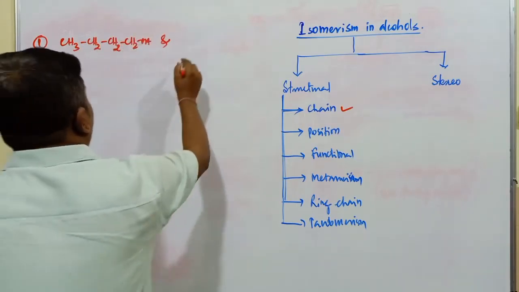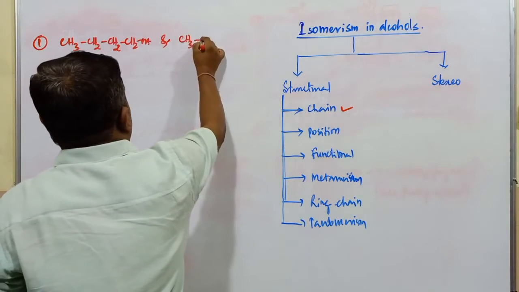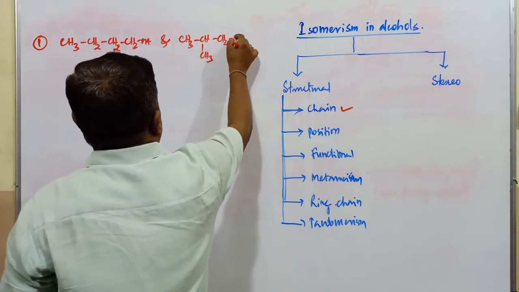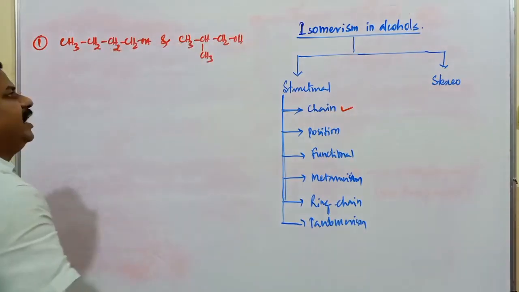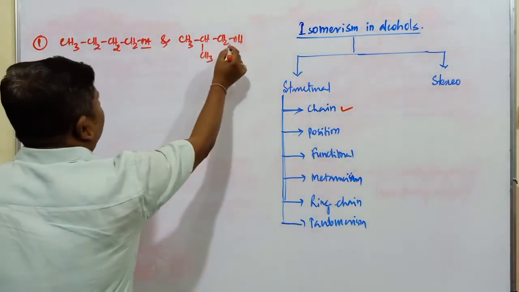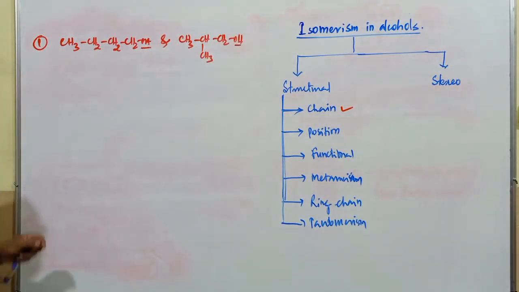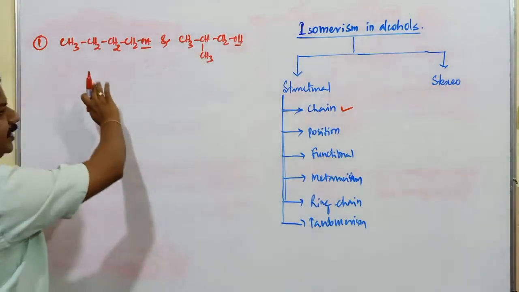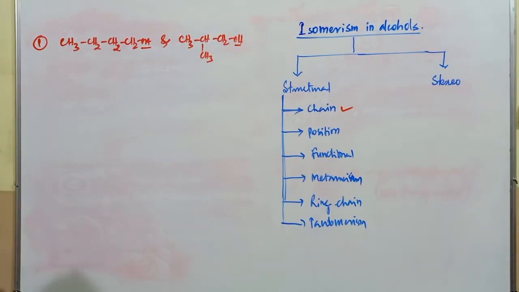What is the chain isomer of this compound? It is CH3CH(CH3)CH2OH. These two compounds have the same number of carbon, hydrogen and oxygen, and the same OH group, but one is a straight chain compound and the other has one branch. So these two are examples for chain isomerism.